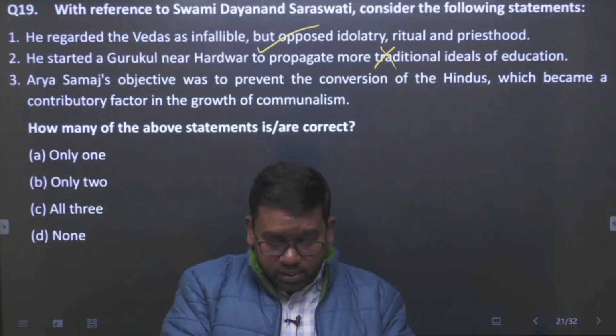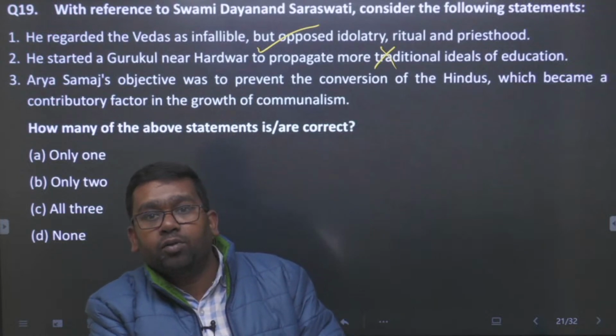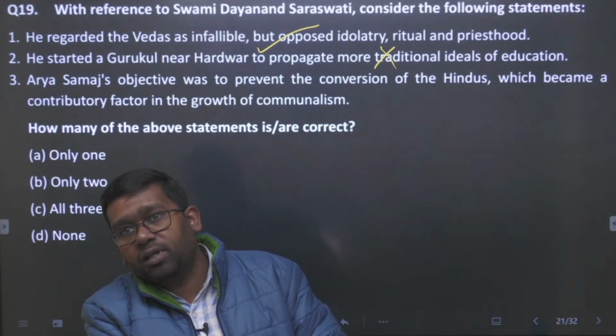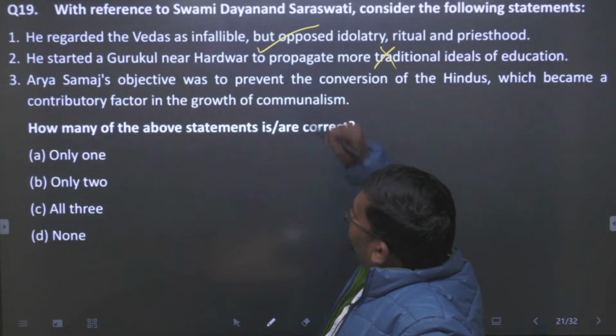This was started near Haridwar, especially by Swami Shraddhanand. So Swami Shraddhanand will be the correct answer here. So statement 2 is false.